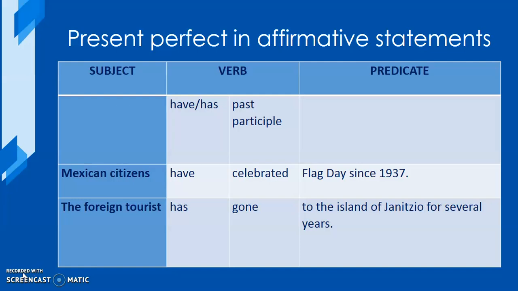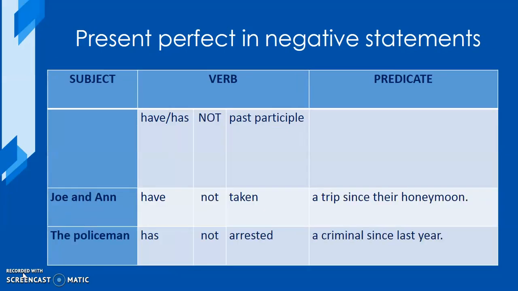Another example is the foreign tourist has gone to the island of Janitzio for several years. In this case, we have has, which is in agreement with tourist because it is singular. As you can see, there must be an agreement between have or has and the subject.